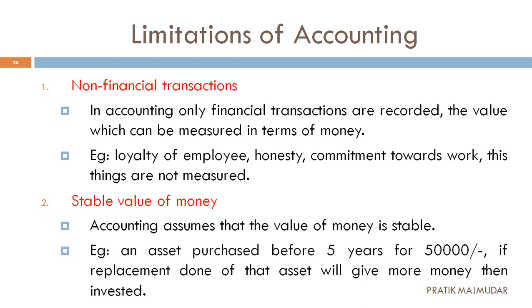If we purchased land for 50,000, after 5 years we are going to get 1,50,000 for that, just because of inflation in the market. But in accounting we are only recording the data which we have taken when we purchased that. We have to show that amount in the books of accounts. So that is again an issue. Stable value of money is not there.